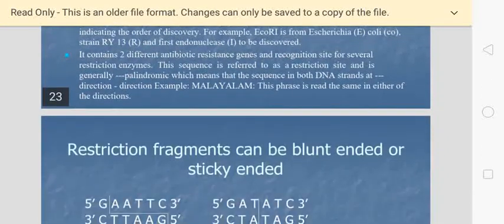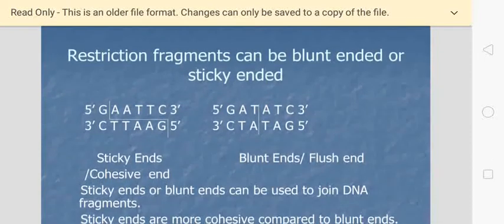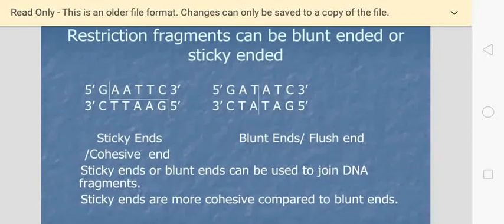Next, there are two types of recognition site ends, called the blunt end and the sticky end. If the cleavage, meaning the cut, is exactly at the center position, we call it a blunt end or flush end. If the cleavage or cut occurs in any direction and at any sequence of the gene, after the cutting the recognition site is going to be joined, that is called a sticky end